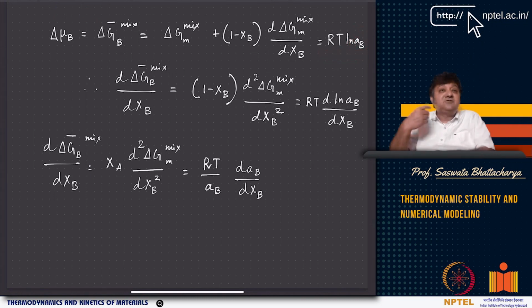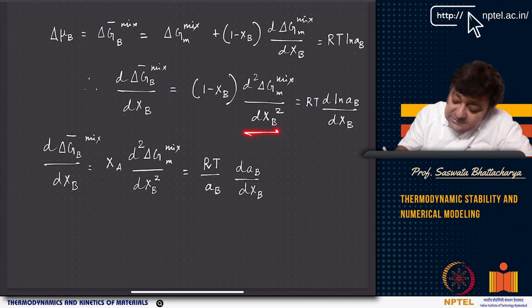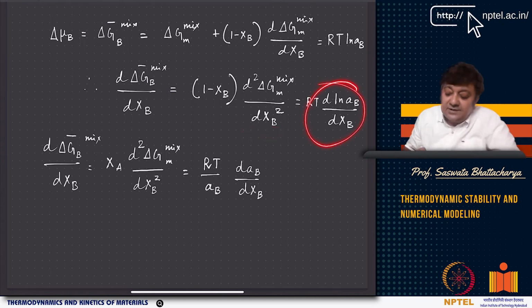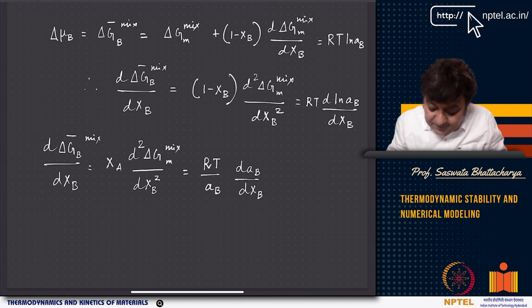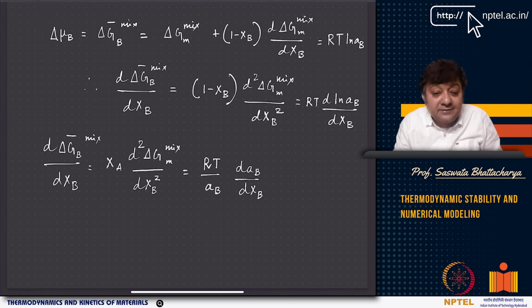Now, unlike an ideal solution model where aB equals xB, here aB will be different, right? And if you look at the first derivative, again you get (1 minus xB) d2 delta G/dx squared, and this becomes RT d ln aB/dxB. Now, if you do the second derivative, what you get is RT by aB daB/dxB, or RT d ln aB/dxB, and that gives you the thermodynamic factor. It will become very useful when you study diffusion, okay.